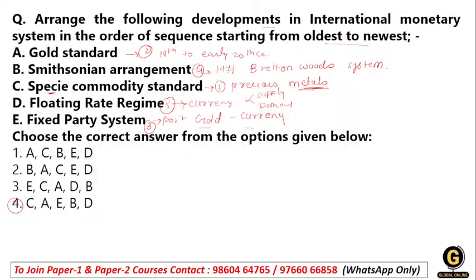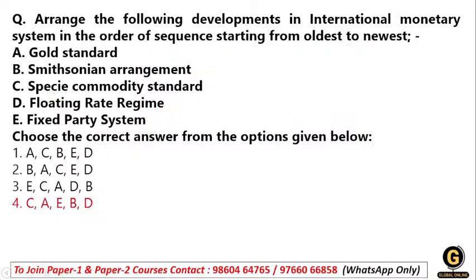And then we have the newest one, the floating rate regime. That is what we are currently using, and the currency prices float according to supply and demand. We compare our currency under the floating rate regime with the help of the dollar, how much the rupee price is according to the dollar. So option number 4 will be the right answer for this question.